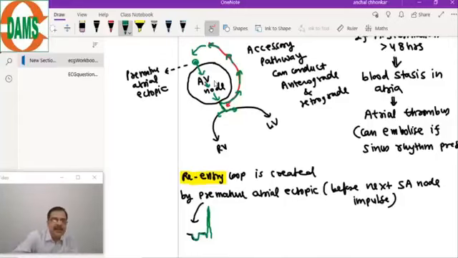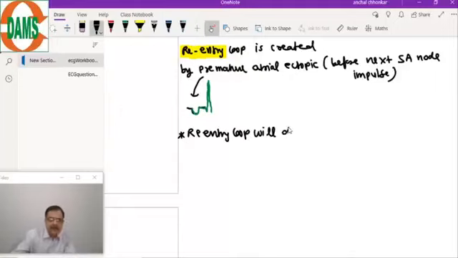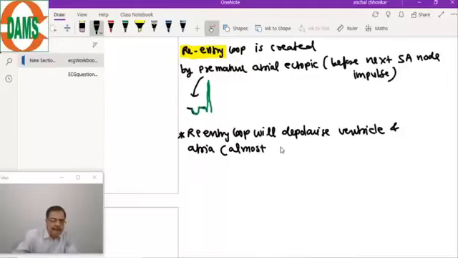As a result, this re-entry loop will depolarize ventricles and atria almost simultaneously,